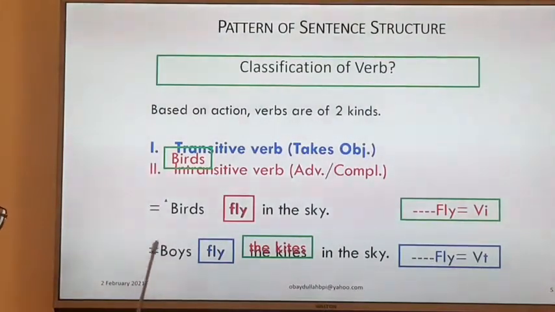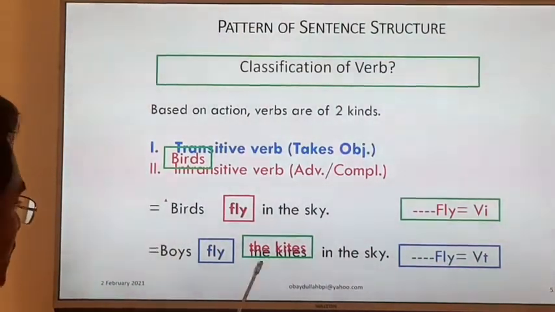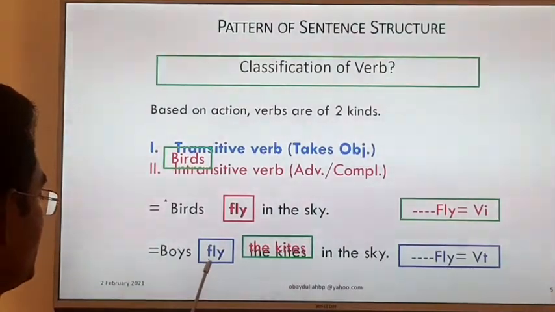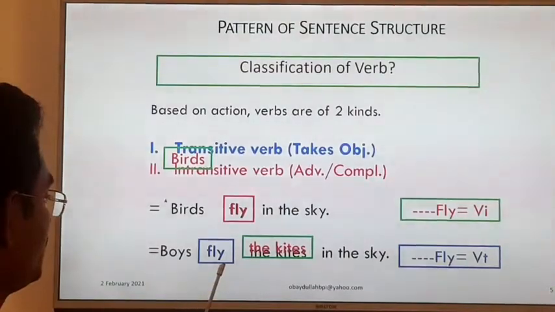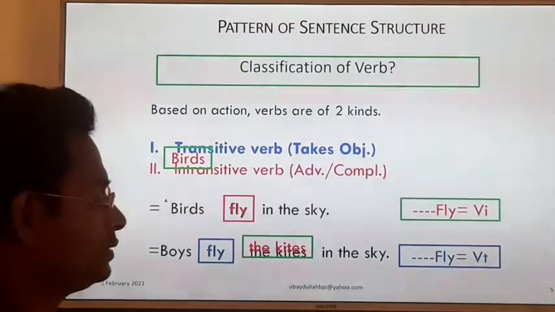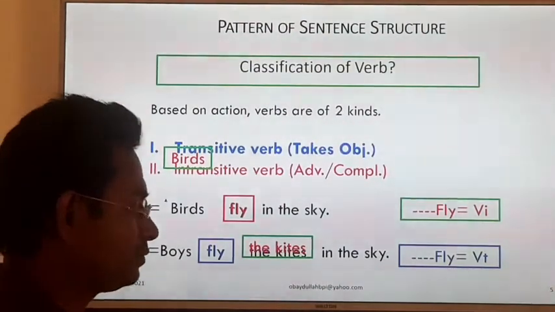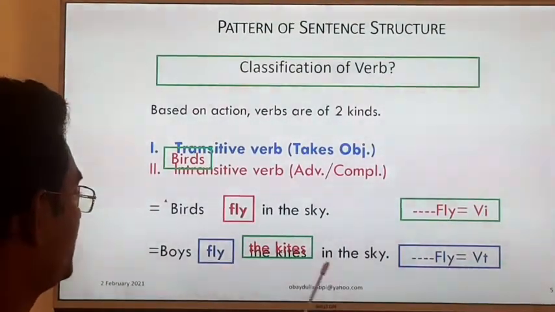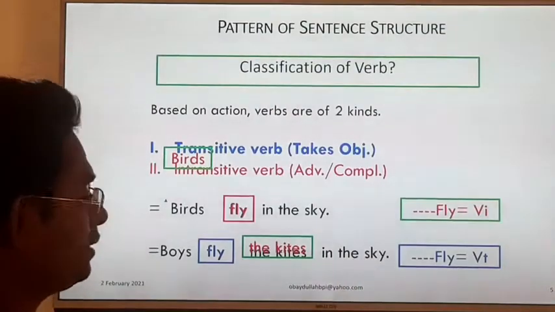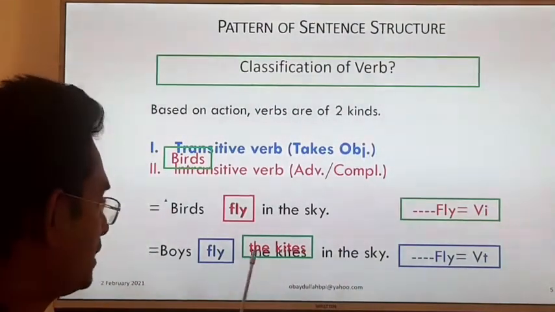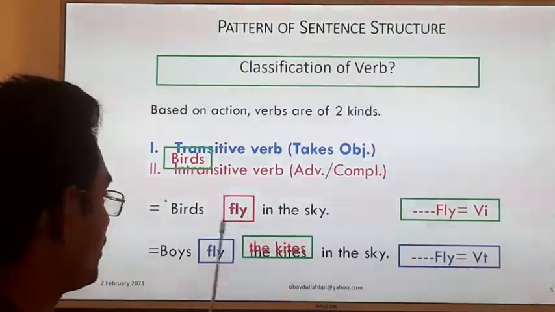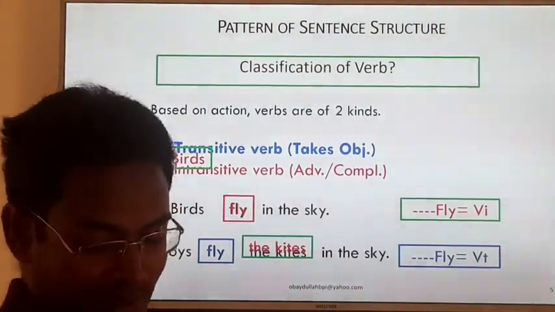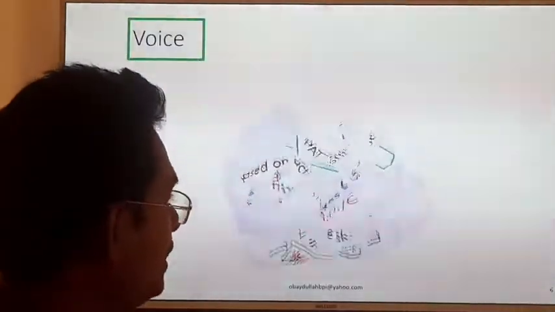Follow me: the kites are flown in the sky by boys. Again, the kites are flown in the sky by boys. This is the correct answer, but we cannot change the voice of an intransitive verb. So let's go to the second.